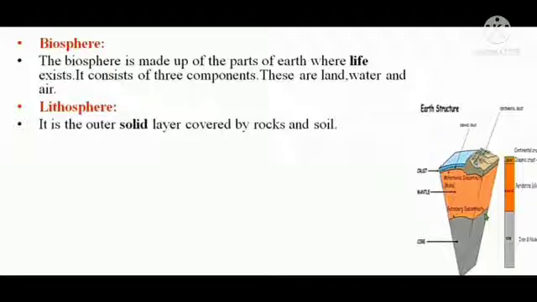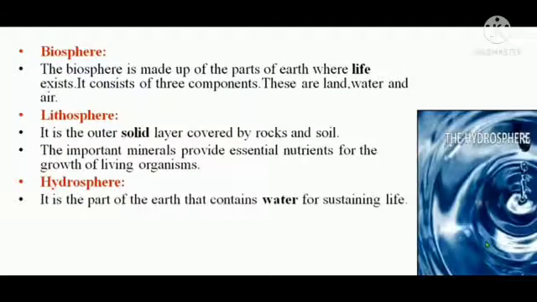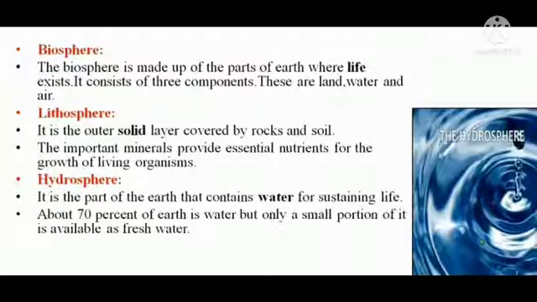Now first is your lithosphere. It is the outer solid layer covered by rocks and soil. The important minerals provide essential nutrients for the growth of living organisms. Next is your hydrosphere. It is the part of the earth that contains water for sustaining life.